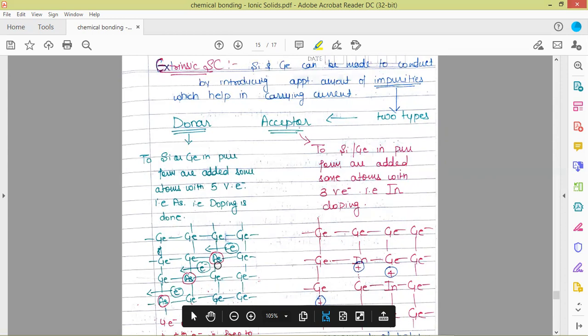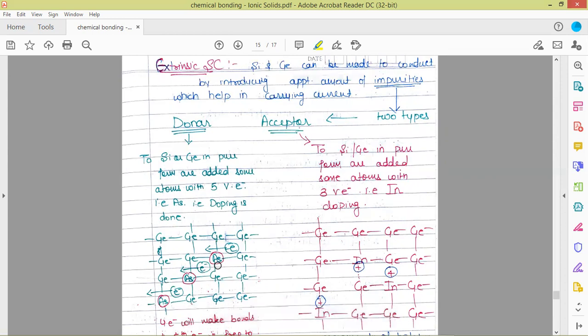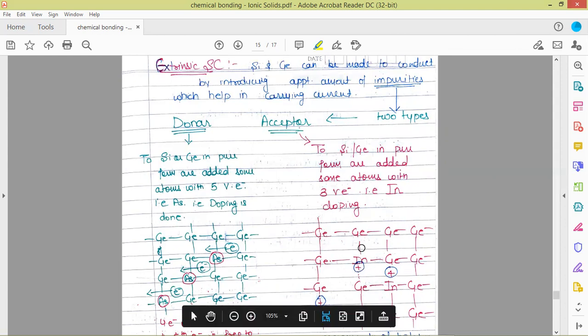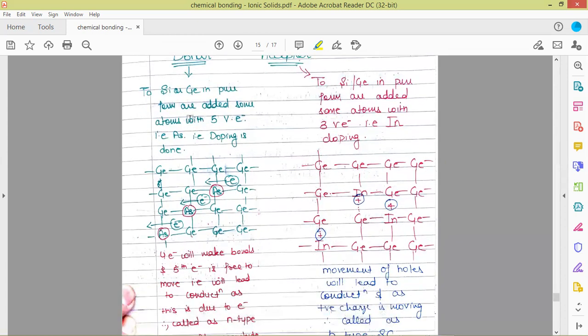Whenever there is an introduction of a group 15 element into a group 14 element, that is called a donor impurity. And in the other case, we have put indium, a group 13 element, into germanium, a group 14 element, that is called an acceptor impurity. So in both cases, doping has been done. What happens here is, in the donor impurity type, we have put arsenic into germanium. Arsenic has 5 valence electrons and germanium has 4 valence electrons. So now there is one extra electron which is free, not involved in bonding, as there are 4 bonds formed by arsenic in the structure of germanium.